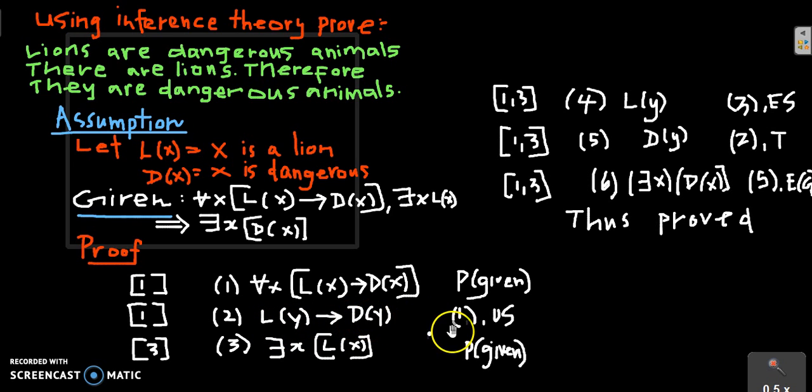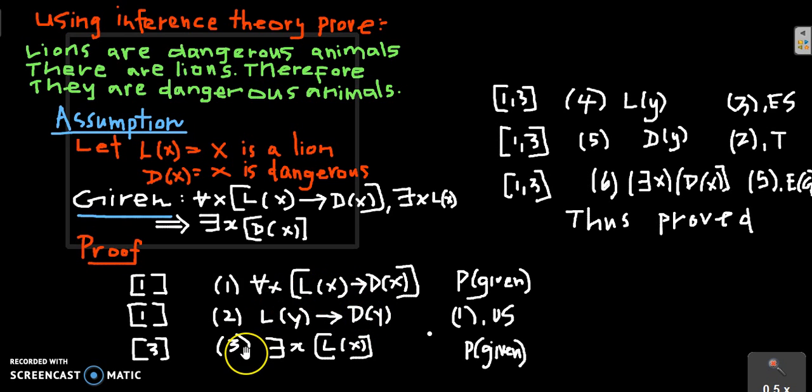Am I correct? So the first step I am using is the universal specification rule. This is a universal rule specified for some particular element. So I am getting this.